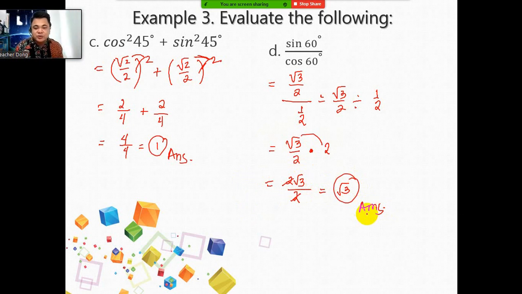That's how you perform the operations on the trigonometric functions of special angles. First step, you need to get the value in the table, and then after that, perform the indicated operation. As simple as that, guys. For as long as you know the different rules in algebra and fractions, you can actually do it properly with the guide of your scientific calculator.